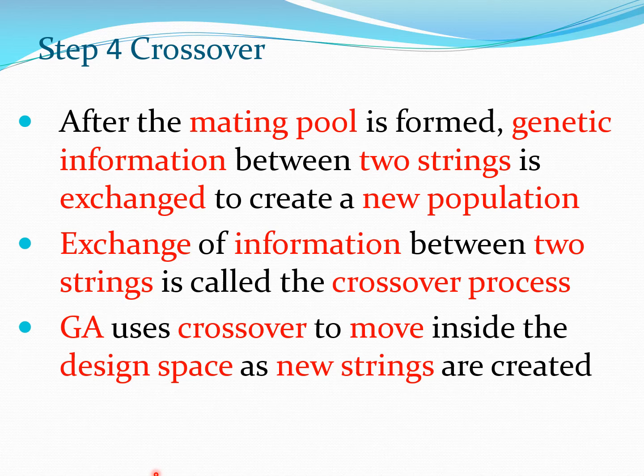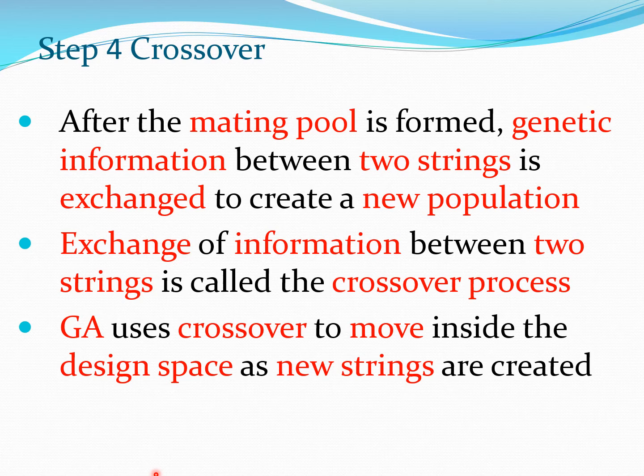So in the previous lecture, we discussed how the mating pool is formed, typically by using some methods such as roulette wheel selection or tournament selection. Now at the end of the mating pool, we have many strings, and then these strings are grouped together and genetic information between these strings is exchanged to create a new population. Now exchange of information between these two strings is essentially the crossover process.